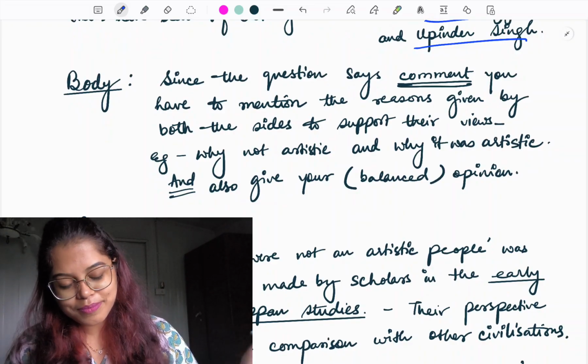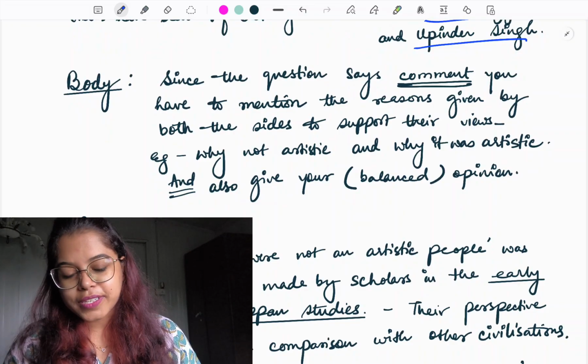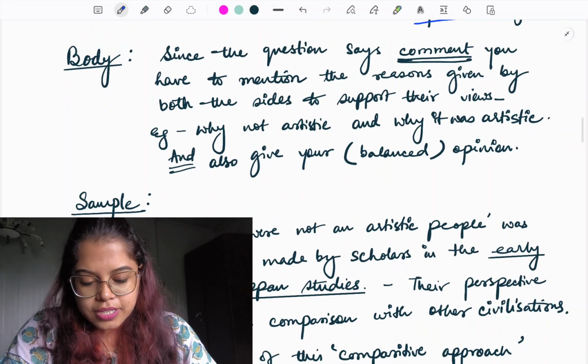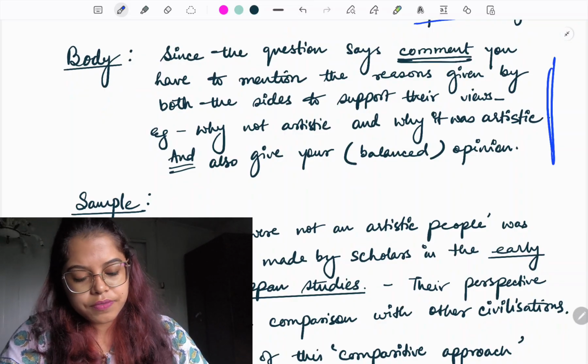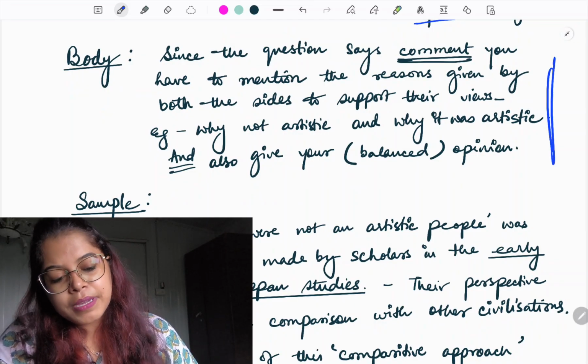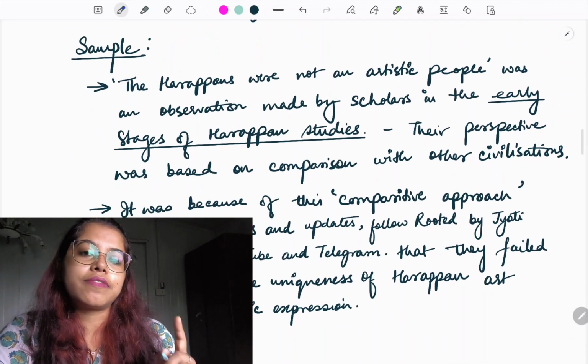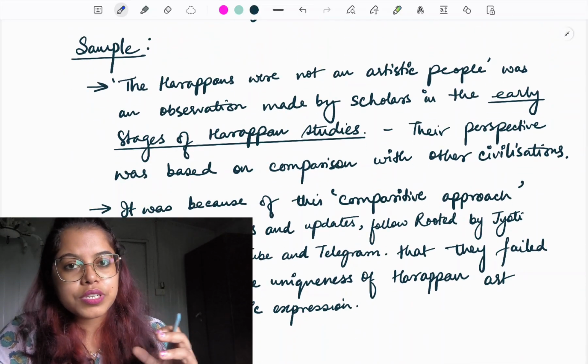Now moving ahead. So in the body, since the question says comment, ठीक है, ये तो मैंने बता दिया कि बॉडी में क्या है कि कमेंट है, इसका मतलब कि दोनों ओपिनियन and you have to give your own balanced opinion. सैम्पल मैंने लिखा है बॉडी का, I have not written the body, okay, I have written a sample of the body and I am going to give you the content.